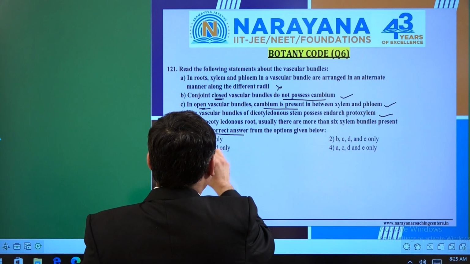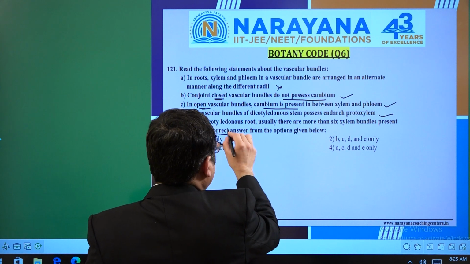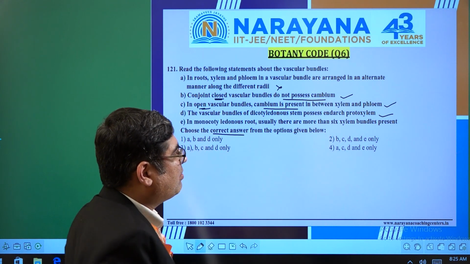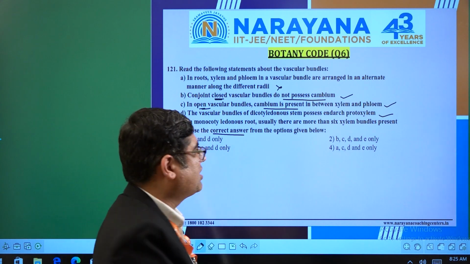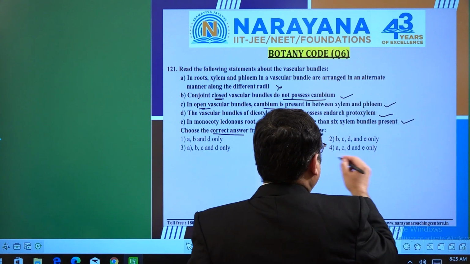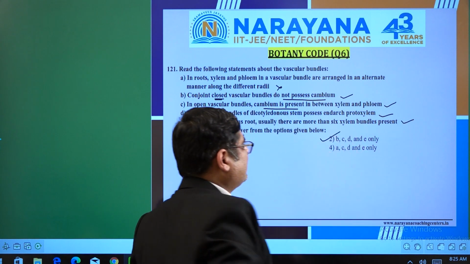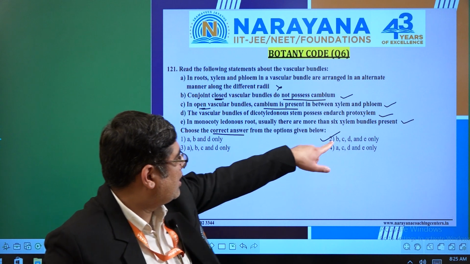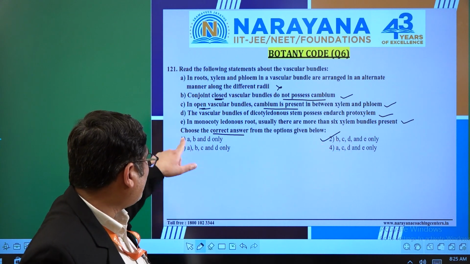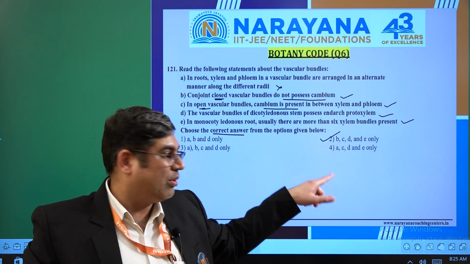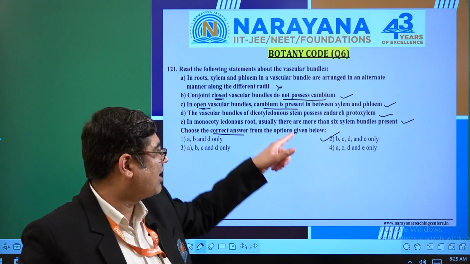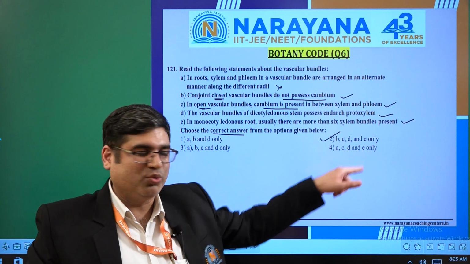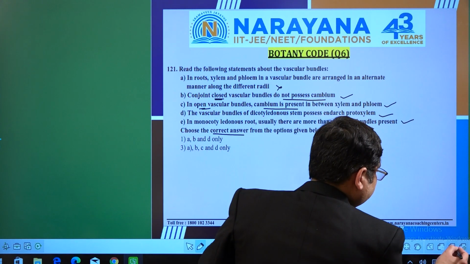And next I move on. In monocotyledonous root, usually there are more than 6 xylem bundles present, which is called polyarch. So this statement is correct again. Here we can go with this particular answer because, as we can see, it is not finding A, and thus all of the options with A are not correct. They are asking about the correct one only. So we move to option number 2 and on to the next question.